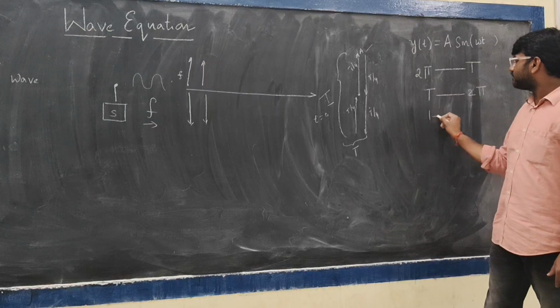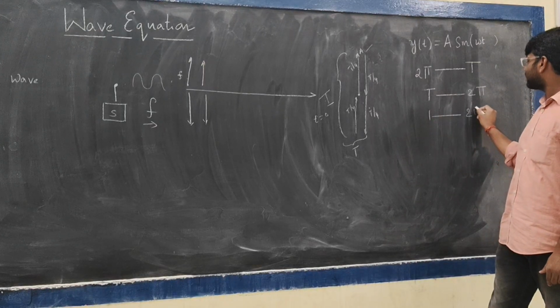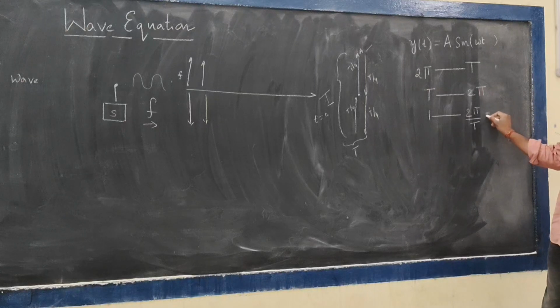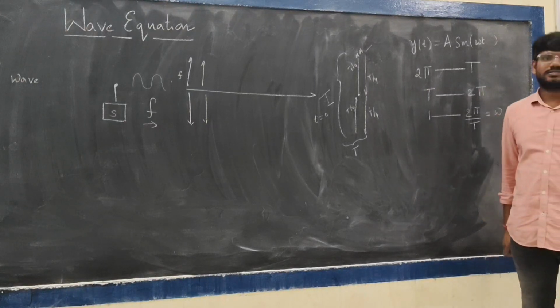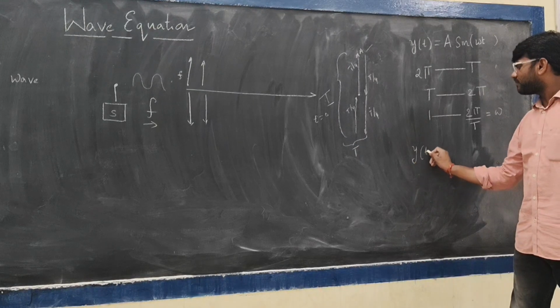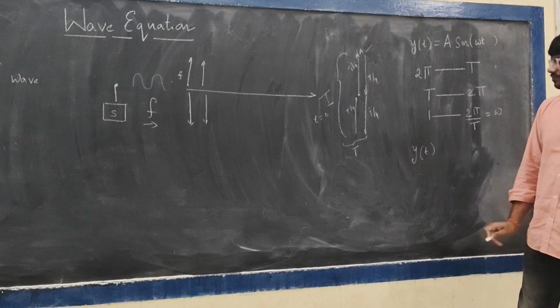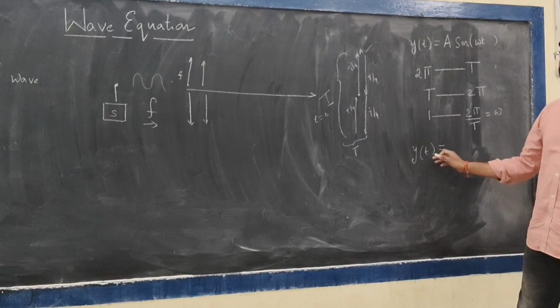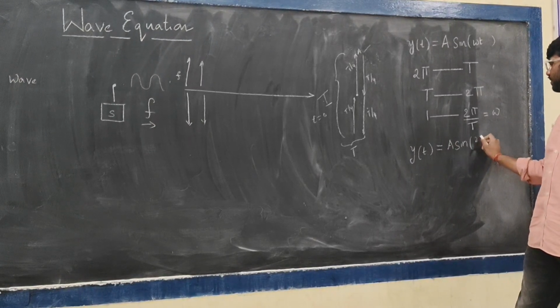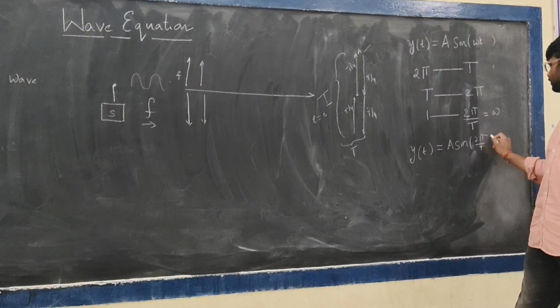For unit time, the phase change is 2 pi by T, and we call it the angular velocity omega. So finally, my equation for the displacement of the particle will be y of t equal to A sin(2 pi by T into t).